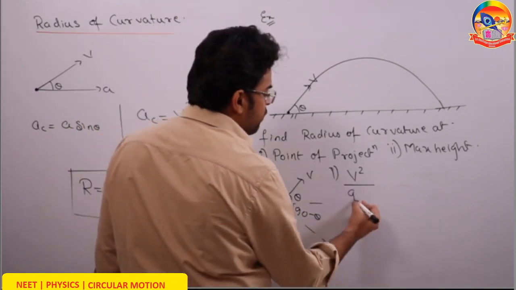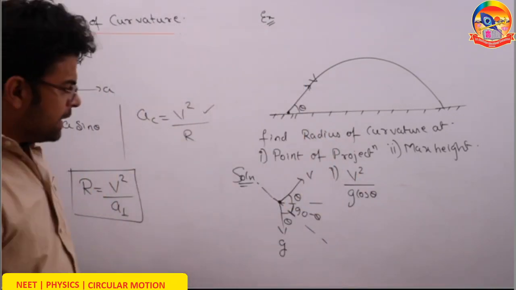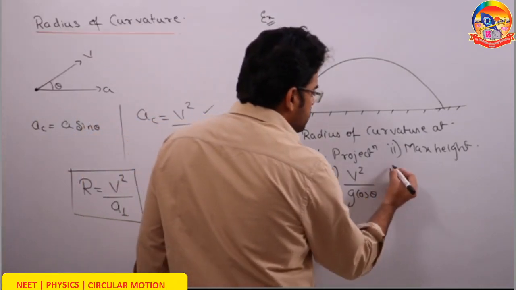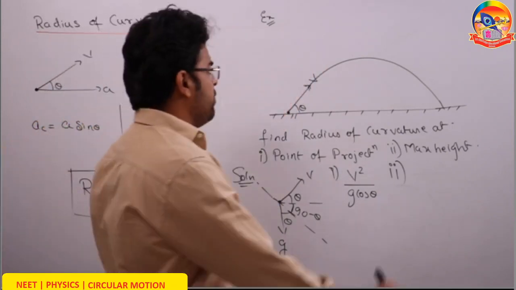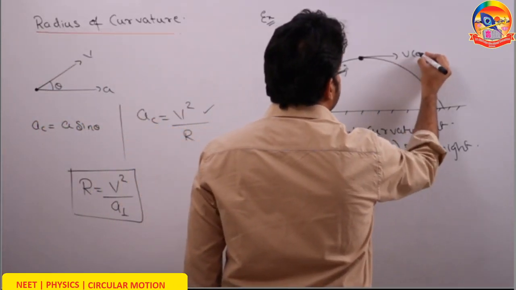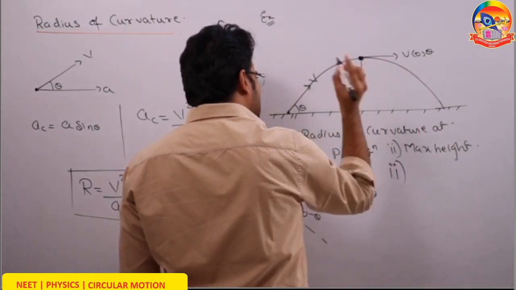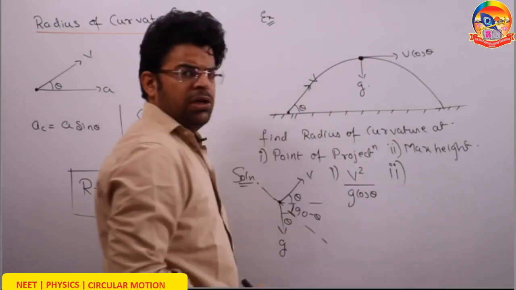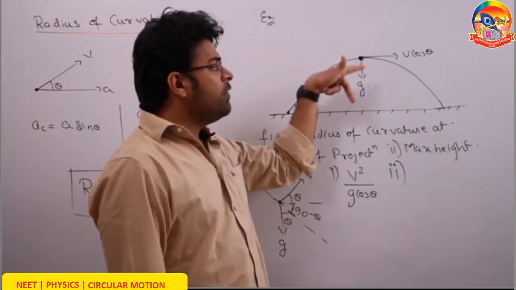So the radius of curvature at the point of projection is v square by g cos theta. The second part asks us, what is the radius of curvature at the maximum height? When the projectile is at maximum height, the speed of the projectile is equal to v cos theta. And at that instant, the acceleration is g downward. You can see here the entire acceleration g is already perpendicular to velocity.